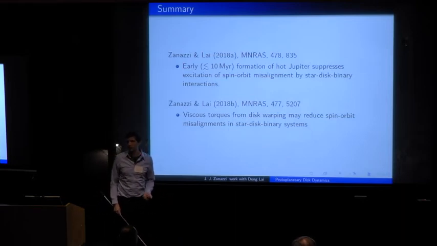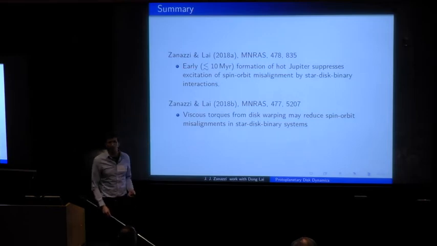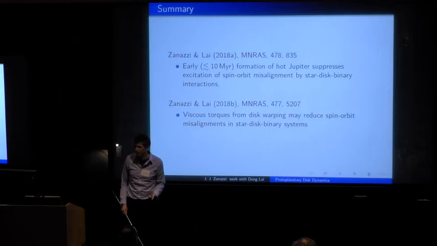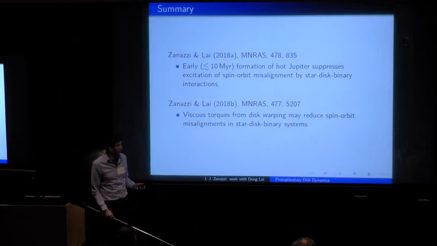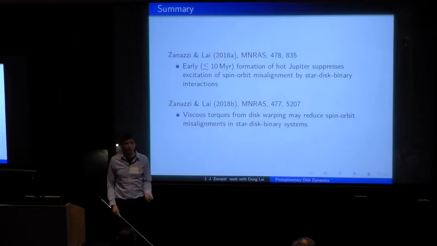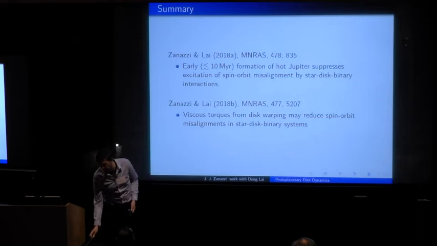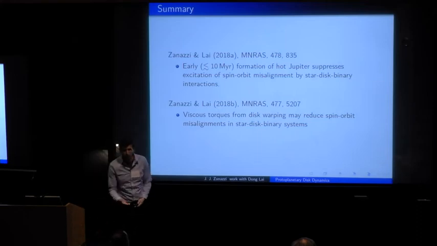And the second main takeaway is viscous torques from disk warping are typically not very important in the long-term dynamical evolution of star disk binary systems. But if you have sufficiently strong external torques in a sufficiently cold disk, these effects might actually be important in the long-term evolution, and we may need to invoke them to explain the low stellar obliquities we see in these systems.